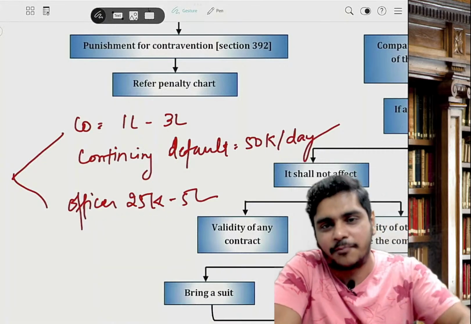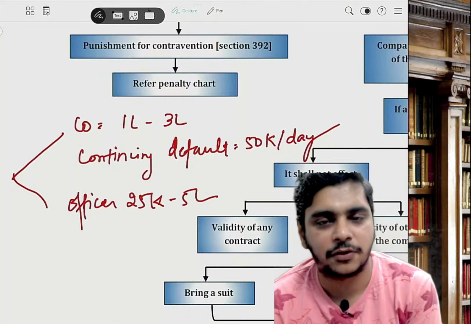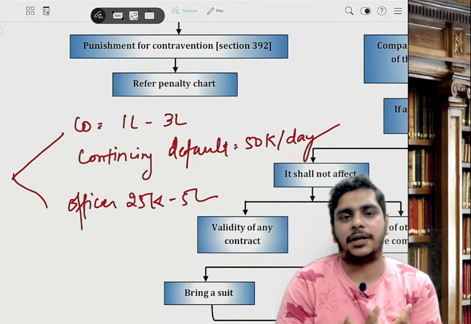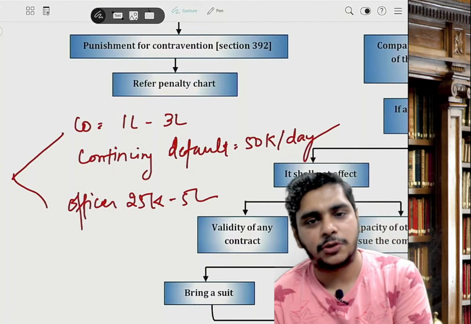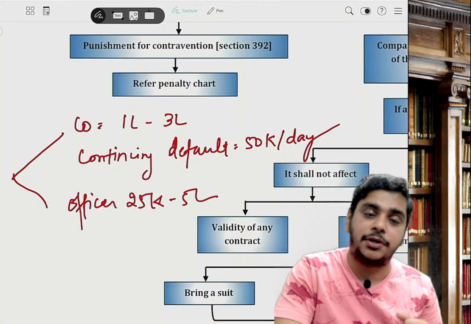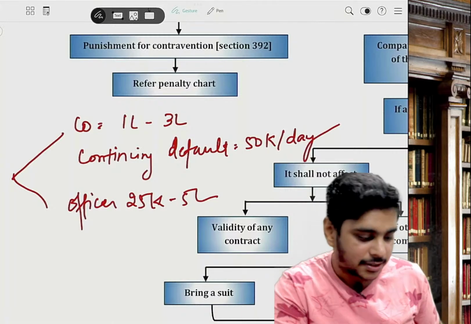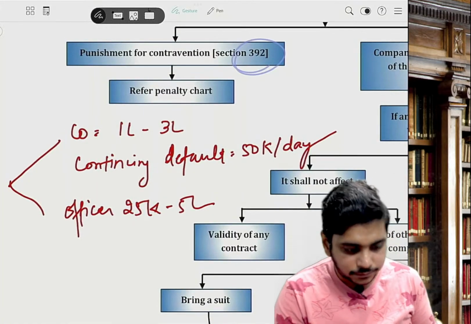Very important. Quickly: 1 lakh to 3 lakh is the company's penalty. Continuing default 50,000 per day. Officer is 25,000 to 5 lakh. Again, company 1 lakh to 3 lakh, continuing default 50,000 per day, officer 25,000 to 5 lakh. Section number is 392, penalty.